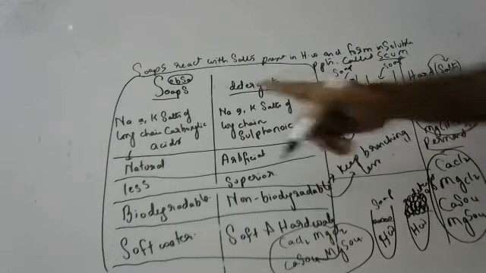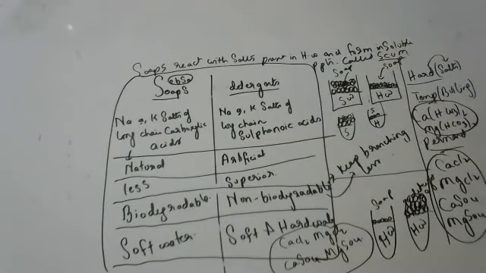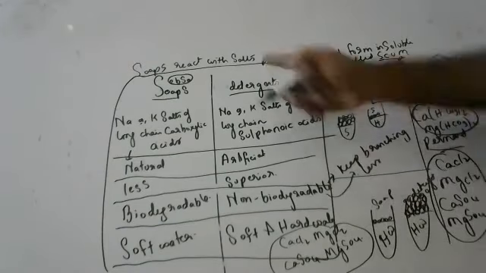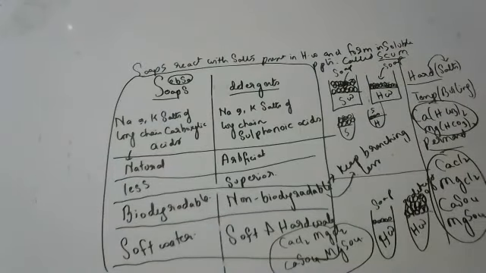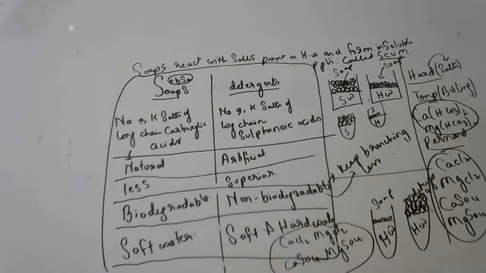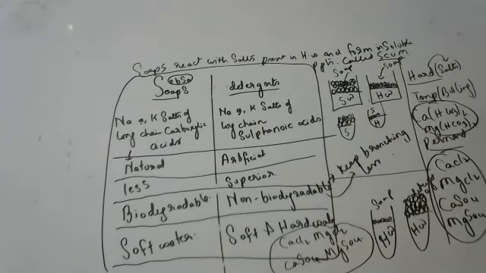With hard water, soaps don't react. That's why if you go to the beach and take a bath with normal bathing soaps, the soap will react with salts present in hard water and form an insoluble precipitate, and scum comes on our skin. A white layer will form on our skin, children, if you take a bath near the beaches. That's why you have to use body shampoos near the beaches. Body shampoos are detergents. The shampoo which we use for hair and our body shampoos are detergents. Detergents can react and don't cause much harm to the skin, and scum will not form near the beaches because detergents can react with hard water also. Soaps cannot react with hard water.